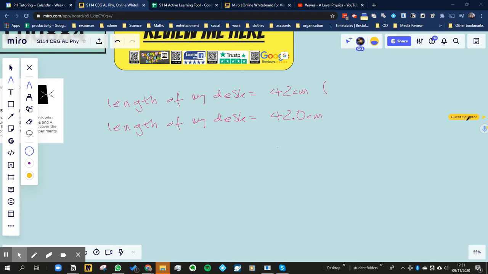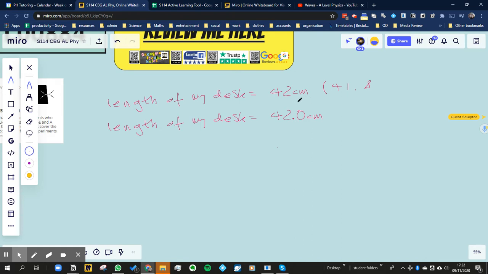When I write a measurement down as 42 centimeters, what I'm saying is that I don't know exactly, it could be, for example, 42.1 centimeters, or it could be 42.4 centimeters, or it could be 41.8 centimeters. The point is, all I know is that to the nearest centimeter it is 42 centimeters. So I'm giving you not just the length, but how confident I am in that measurement.